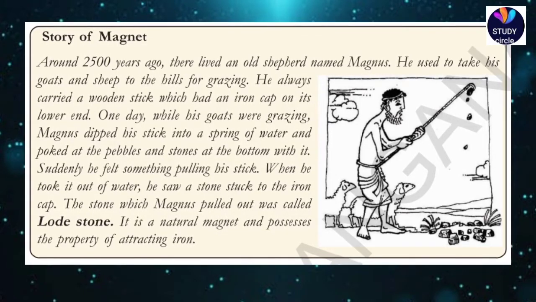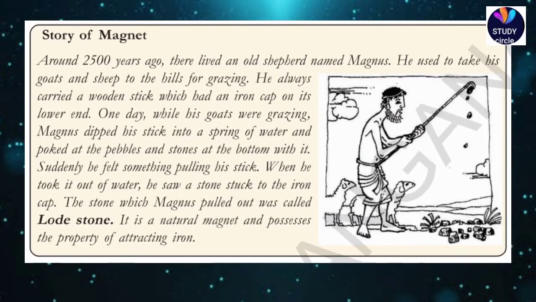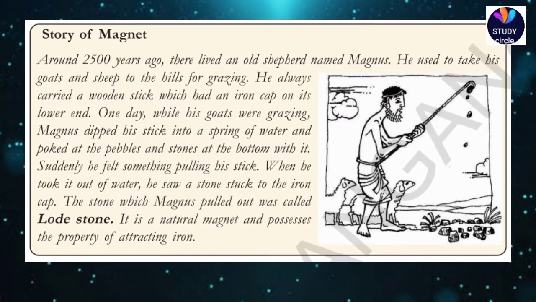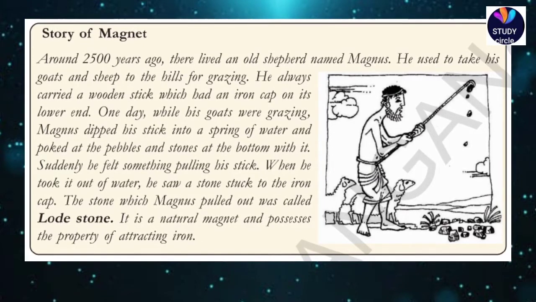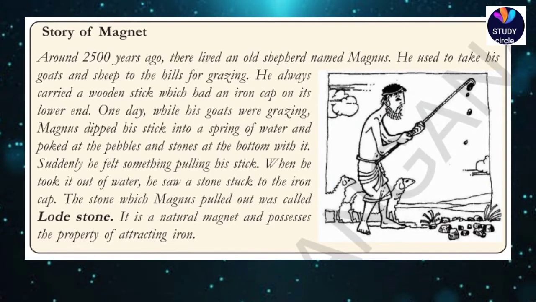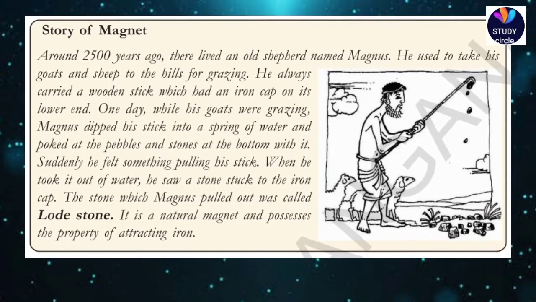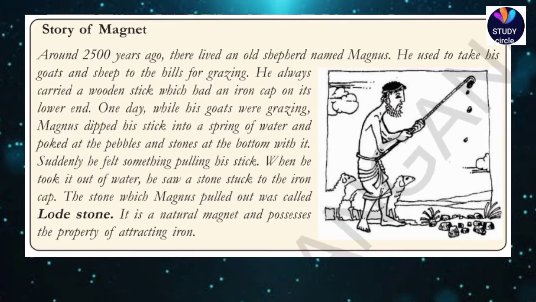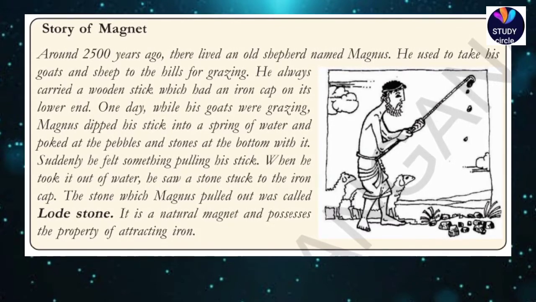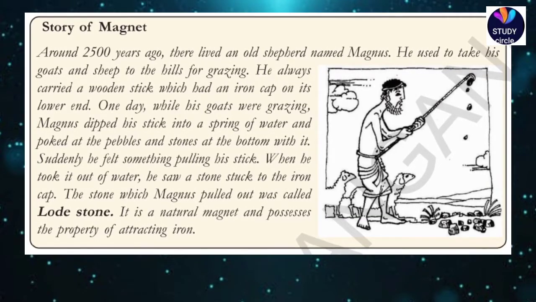One day, while his goats were grazing, Magnus dipped that stick into the spring of water and poked at the pebbles and stones at the bottom with it. Suddenly he felt as if something was pulling the stick. When he took it out of the water, he saw a stone stuck to the iron cap. The stone which Magnus pulled out was called lodestone, and it is a natural magnet and possesses the property of attracting iron.